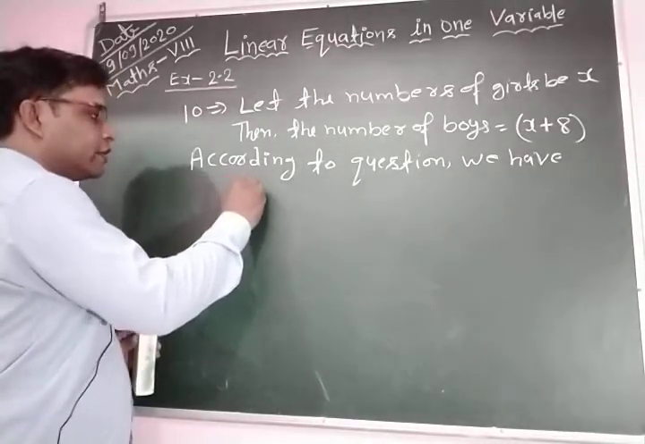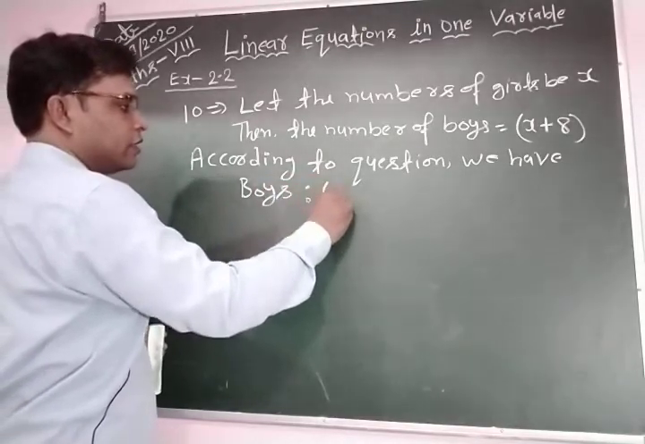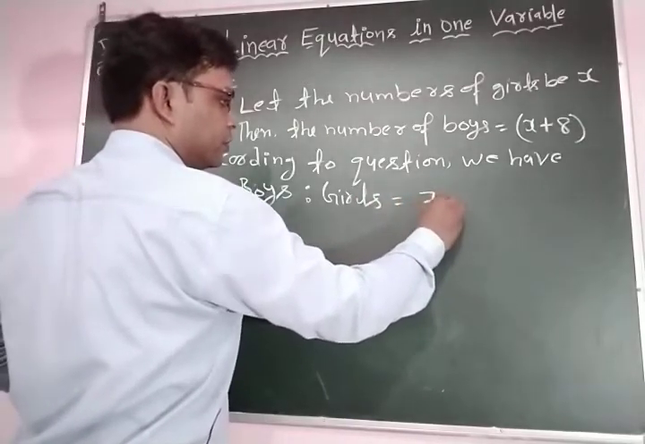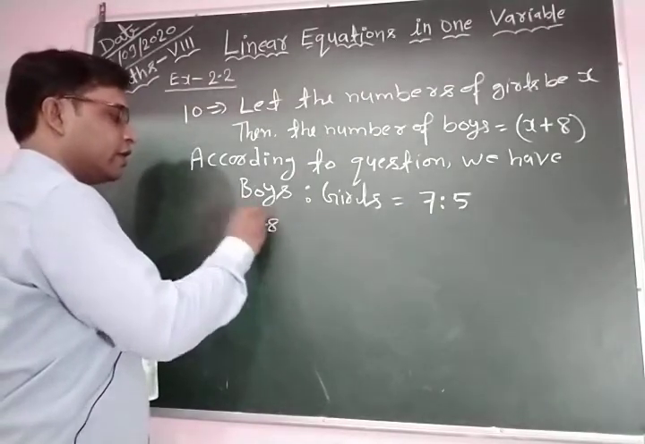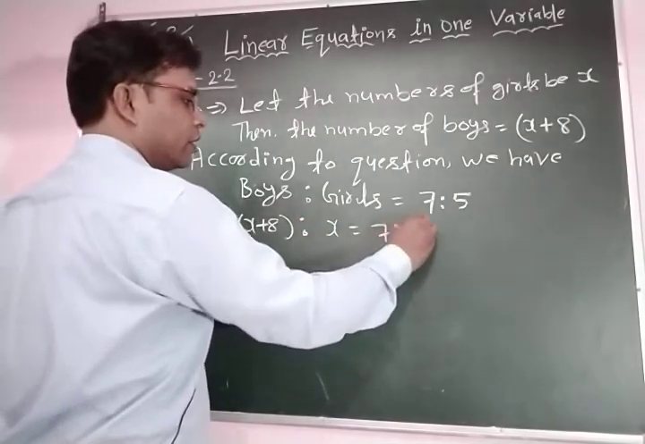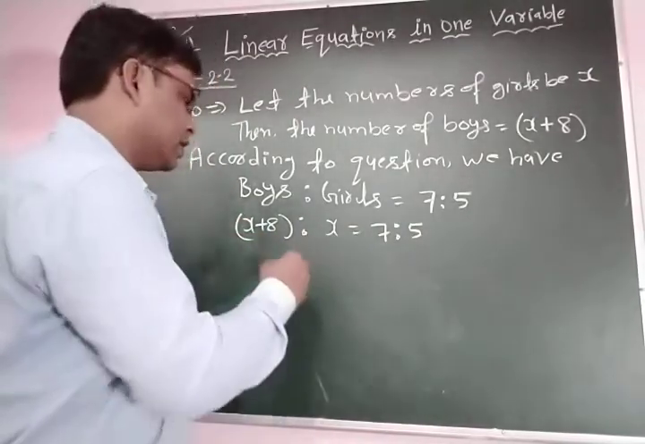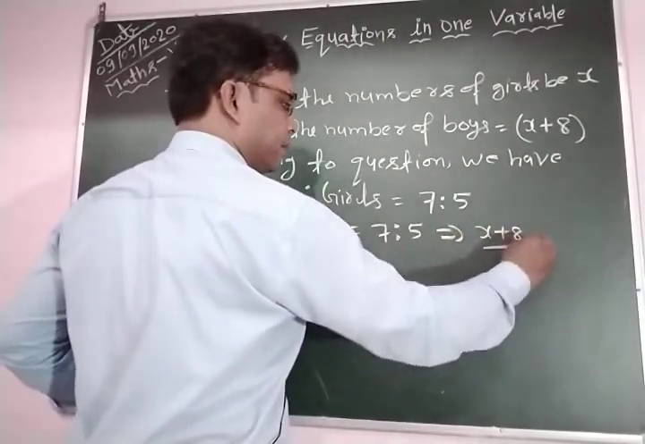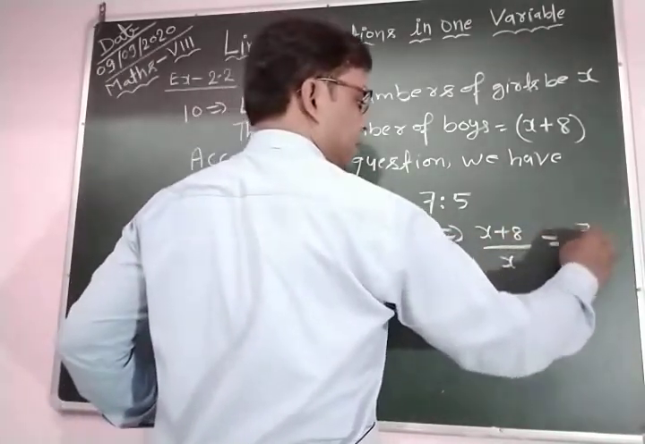So first you write boys to girls ratio, which is given as 7:5. Here the boys are x plus 8 and the girls are x. This is equal to 7 to 5. Or you can write, if you change the ratio into fractions, this becomes x plus 8 by x equal to 7 by 5.